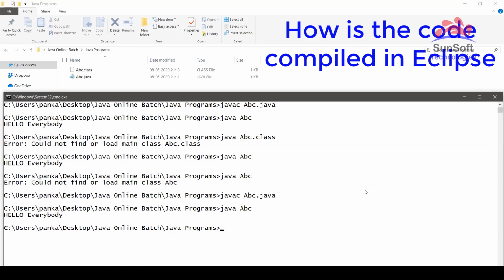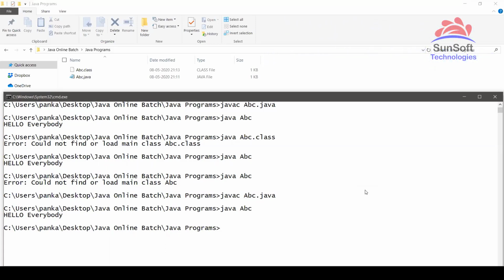So when you save the program in Eclipse, it will internally call javac and actually compile it, which we cannot see. And due to that compilation only, it will show you the errors like a red line if a semicolon is missing or some syntax is wrong. So that is because javac is internally running every time you write anything and save it.